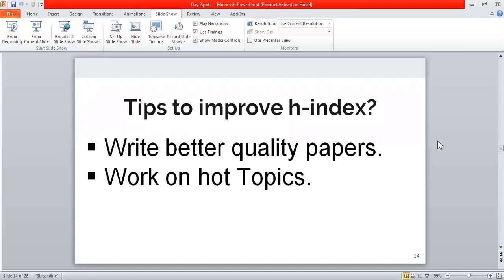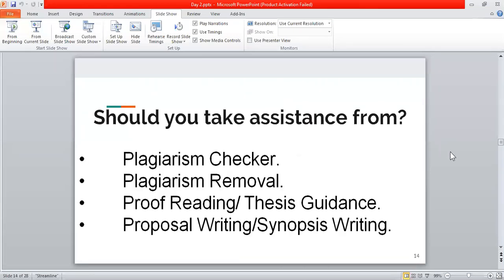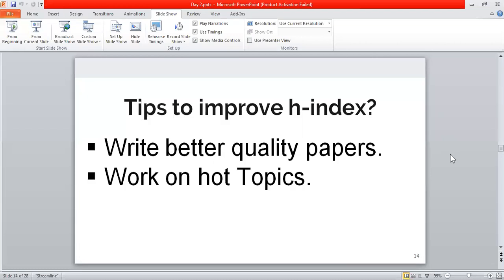See, work everybody does. It's good that you have done so much nice work. It's good that you have actually achieved this. But if you're not able to present that work in the form of a paper in a nice way, then it is not going to help you so much. So I would like to suggest you write better quality papers, because this will give an understanding that the work you have done is actually good.